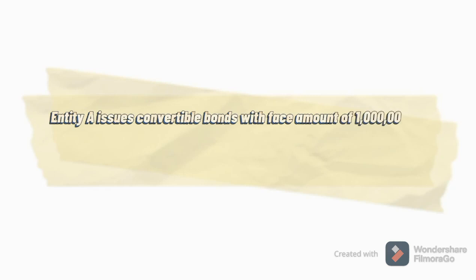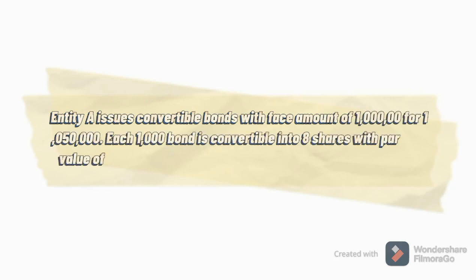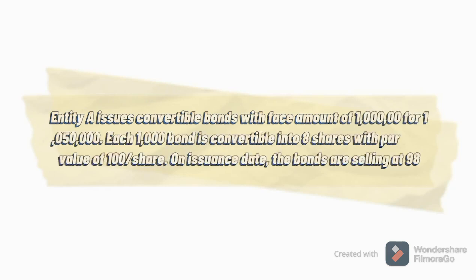Entity A issues convertible bonds with a face amount of 1 million pesos for 1,050,000 pesos. Each 1,000 pesos bond is convertible into 8 shares with a par value of 100 pesos per share. On the issuance date, the bonds are selling at 98 without a conversion option.